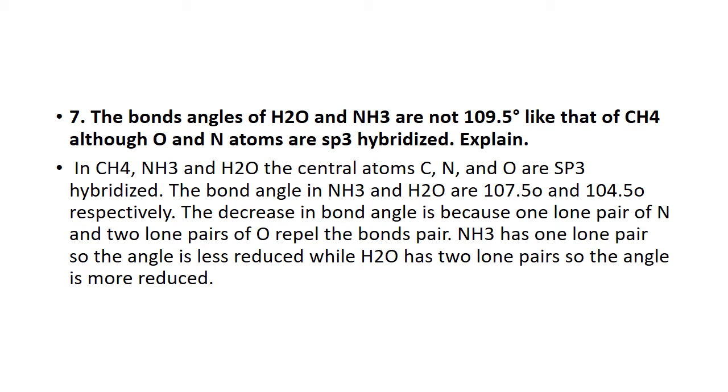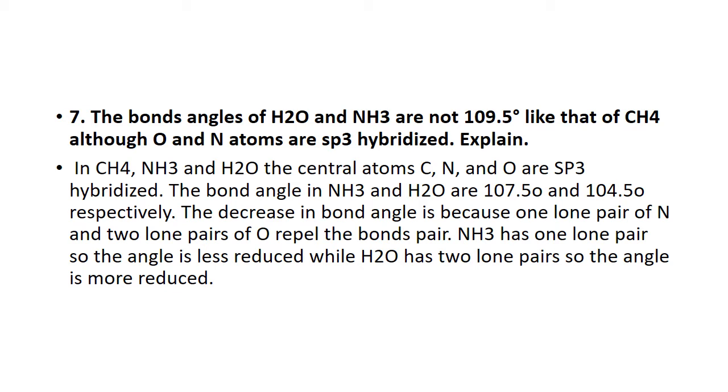4 corners are occupied. So in the case of CH4, the bond angle is 109.5, but although the hybridization is the same in ammonia and water, in ammonia the bond angle is 107 and in water the bond angle is 104. Why does this happen? They have the same sp3 hybridization. Very easy. Why does the bond angle decrease from 109 to 107 to 104? Very easy, because of 1 lone pair on nitrogen and 2 lone pairs on oxygen.